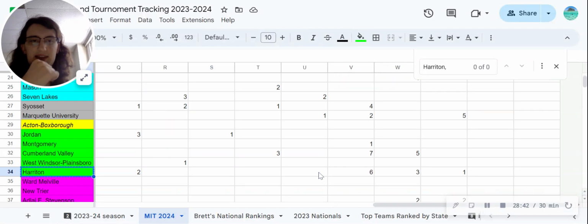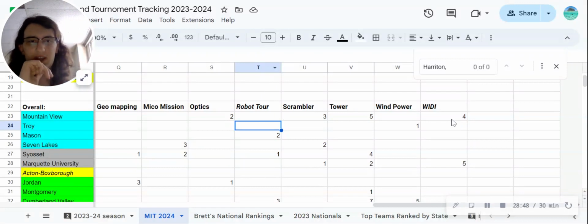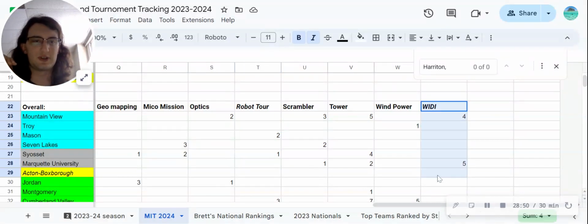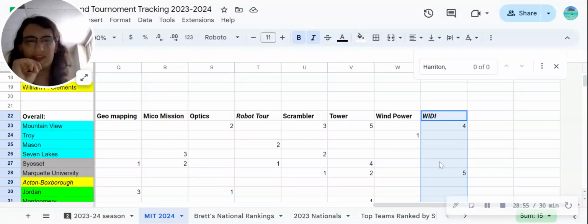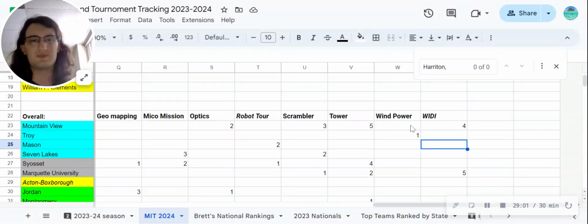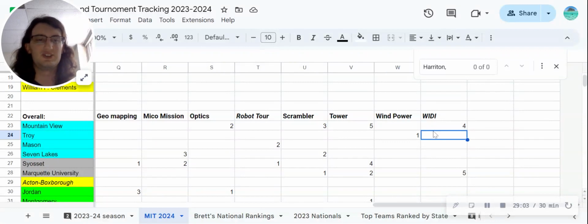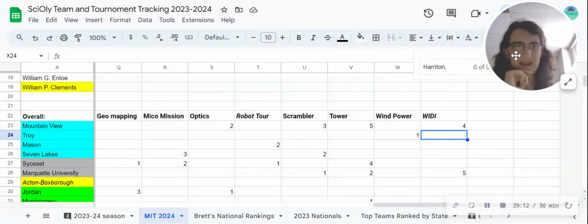And this event is the biggest wild card. Robot Tour is a little bit of a wild card. Teams might get some Witty syndrome there too, but this is really the event that is the biggest wild card of all. If teams do really well in this event, they'll probably do really well in the entire tournament, just because so few competitive teams do well here. I should say, if you're a competitive team and you do well in this event, you usually do well in the whole tournament.